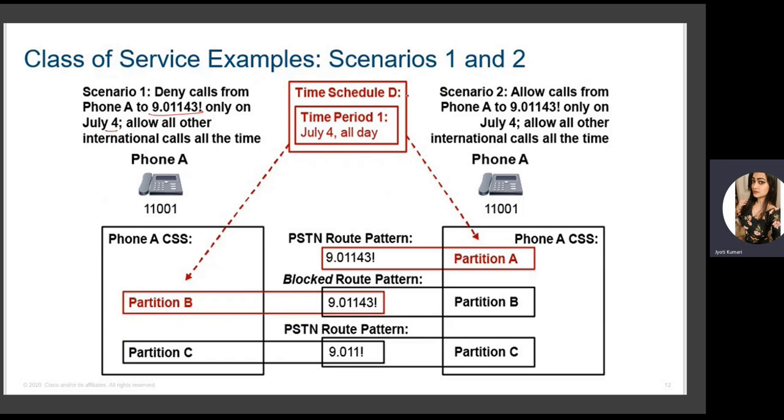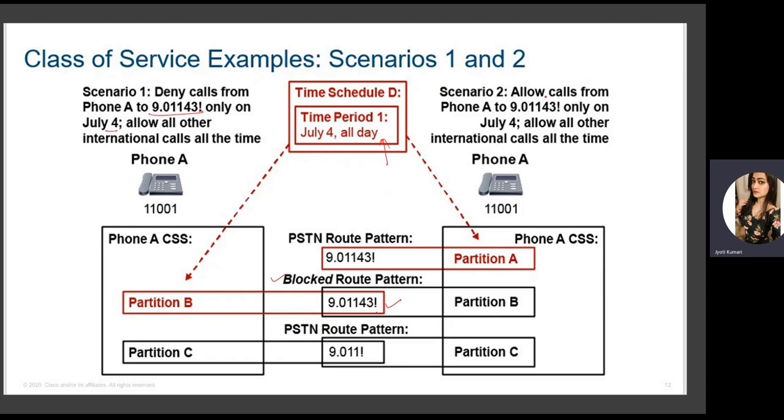So what we have done is we have created a time schedule D in which the time period mentioned is July 4 all day. And we want to deny this user from making calls. So we have put this in the partition and applied a CSS for the same in this group. And we say that it should be blocked for this route pattern. So whenever a call is received for this destination from phone A in this period of time, it will be blocked.